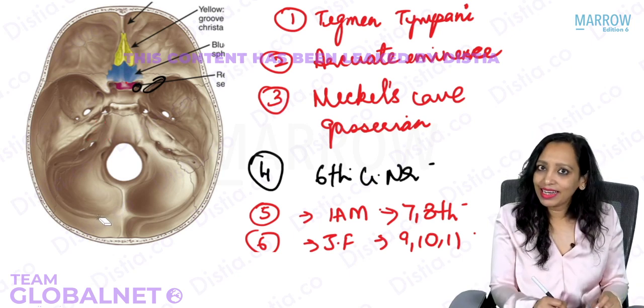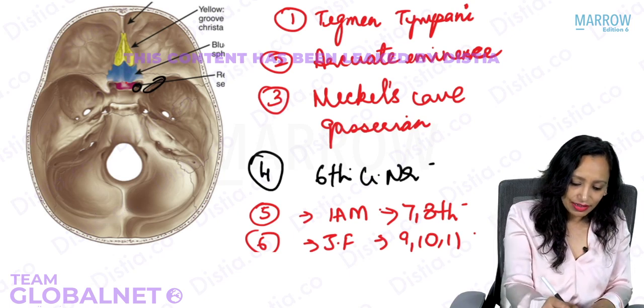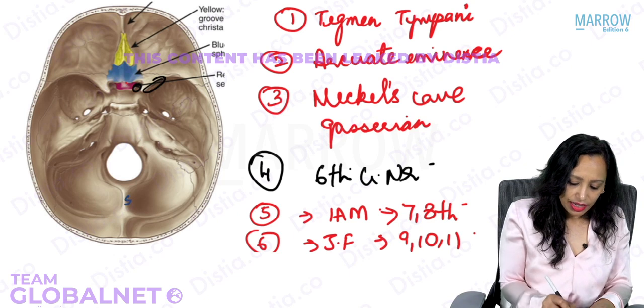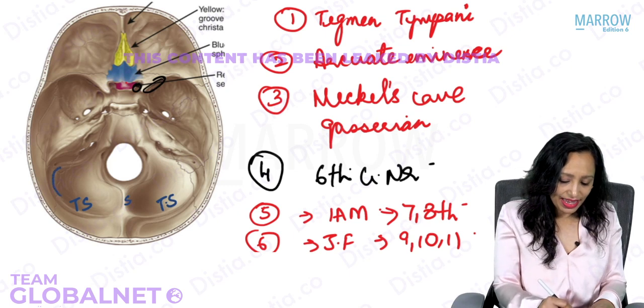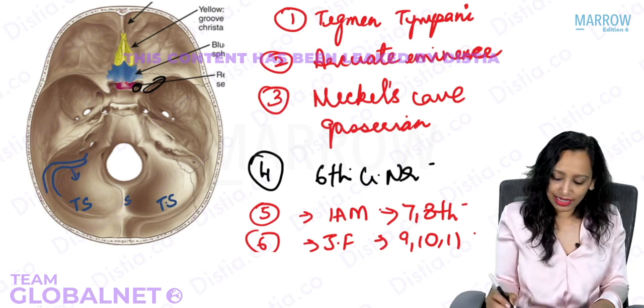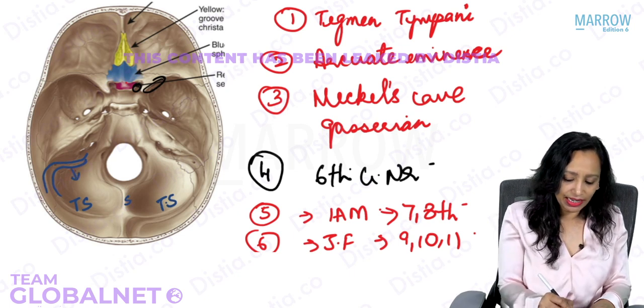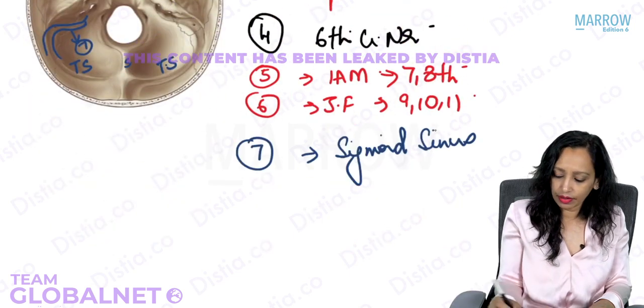This is the sinus. Which sinus? So here we have the straight sinus. This here is the transverse sinus on both the sides, which is known as the lateral sinus. And here this is the S-shaped sinus, which is known as the sigmoid sinus. So this is the 7th structure that we are seeing here, and that is the sigmoid sinus.